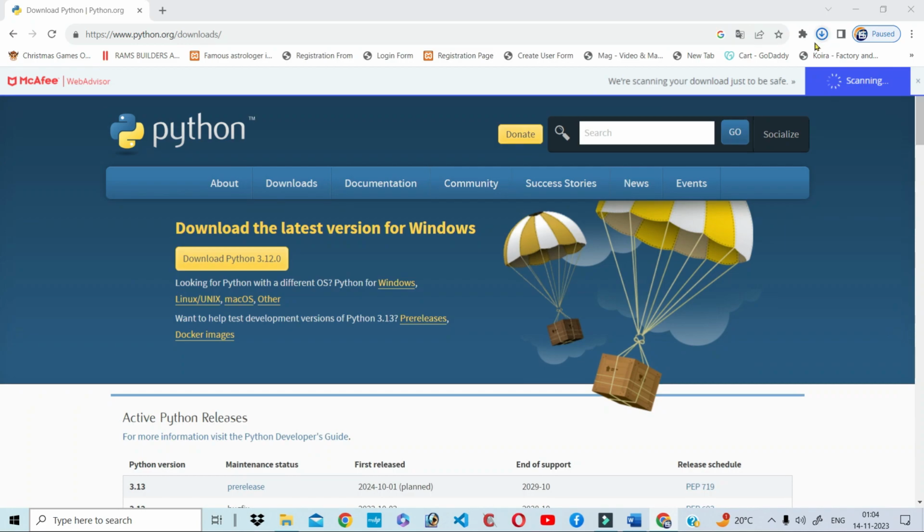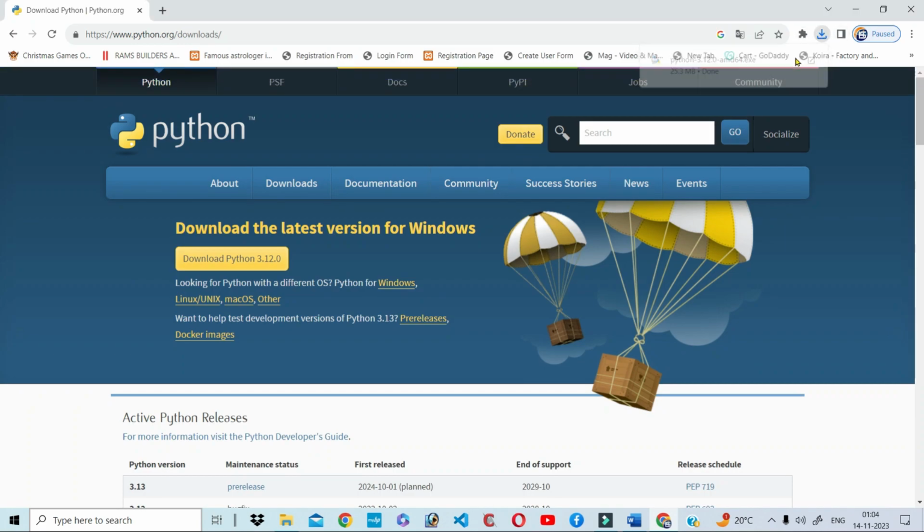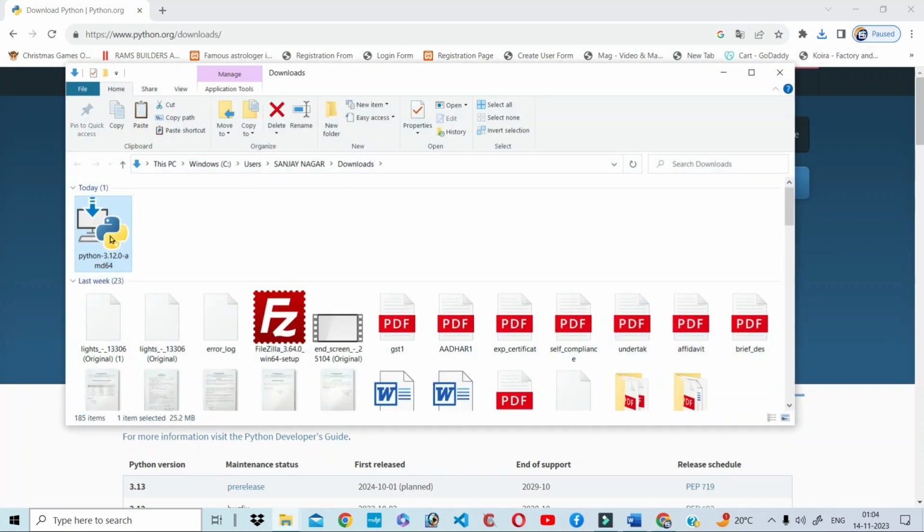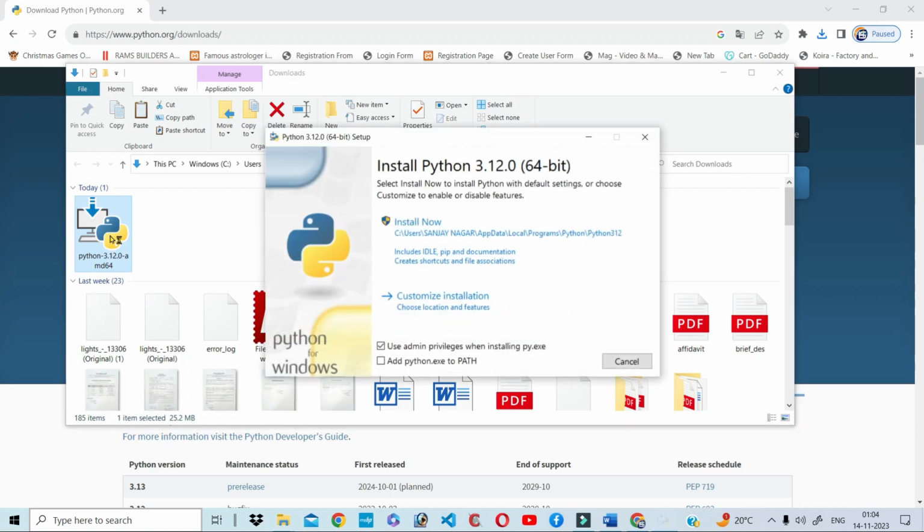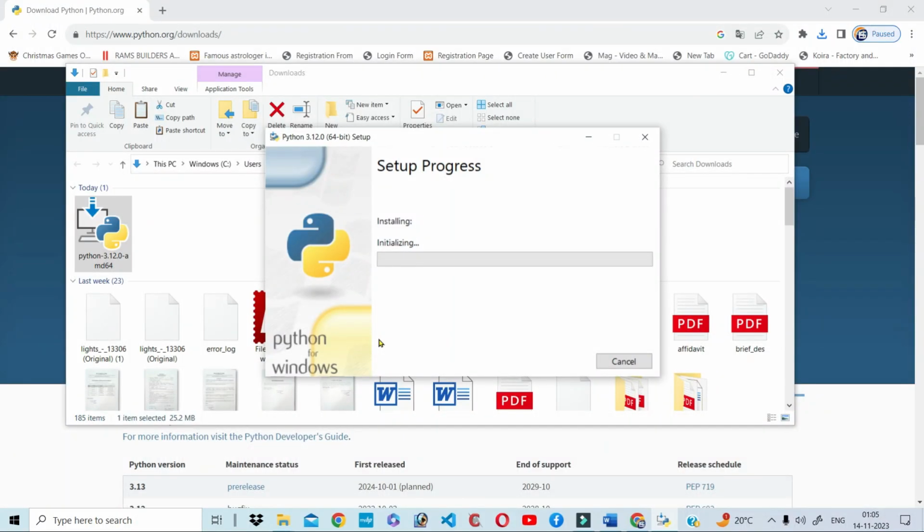Okay, Python is downloaded. Now open this folder and click to run it. In this window, at the bottom, check Add to PATH, then Install Now. Yes, your Python is installing.